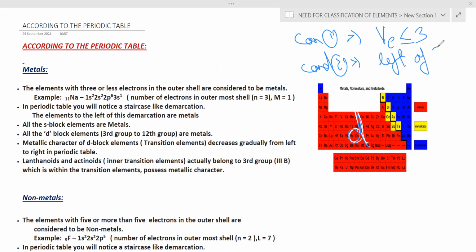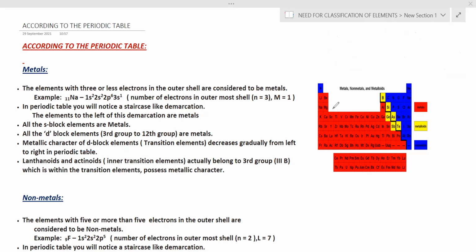Both conditions are satisfied by the D block elements. Therefore, D block elements are also metals. That is the point we have to remember. Now, if you check it out, D block elements are not staying at one place. They are moving from left to right in the periodic table.